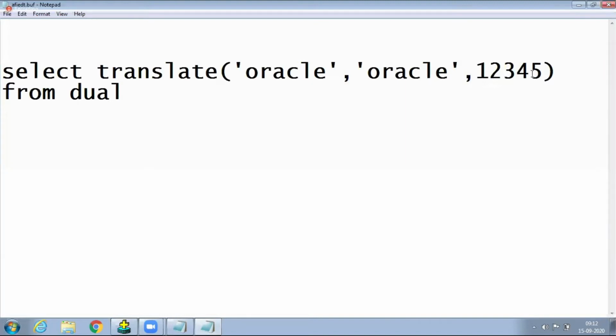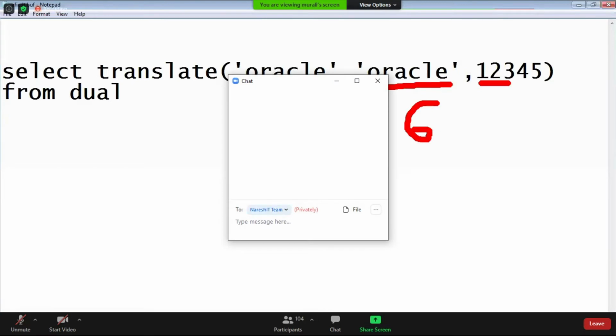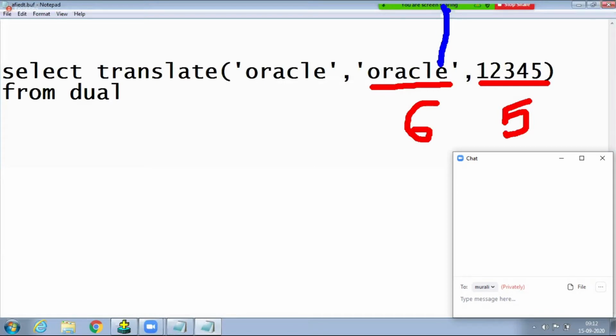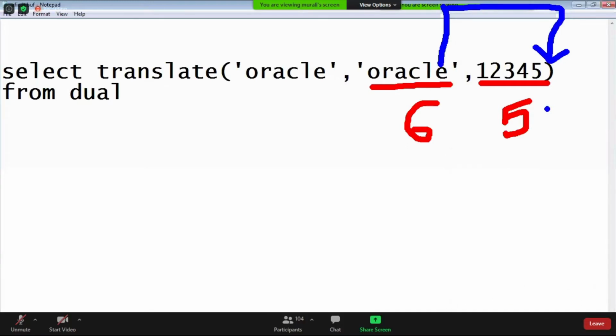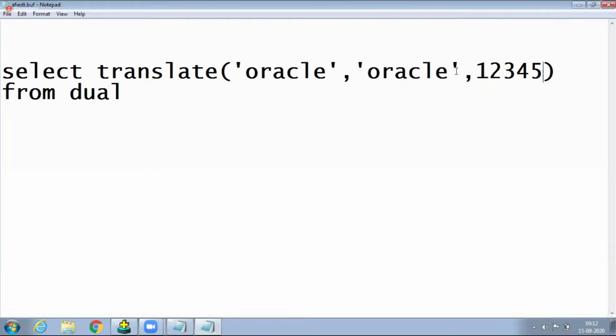What is the output? Here 6 characters are there, but only 5 replacing characters. E is not available, the replacing character for E is not available. Whenever a replacing character is not available, what happened? That character is displayed, otherwise that character is removed. What is the output? Now maybe guess.